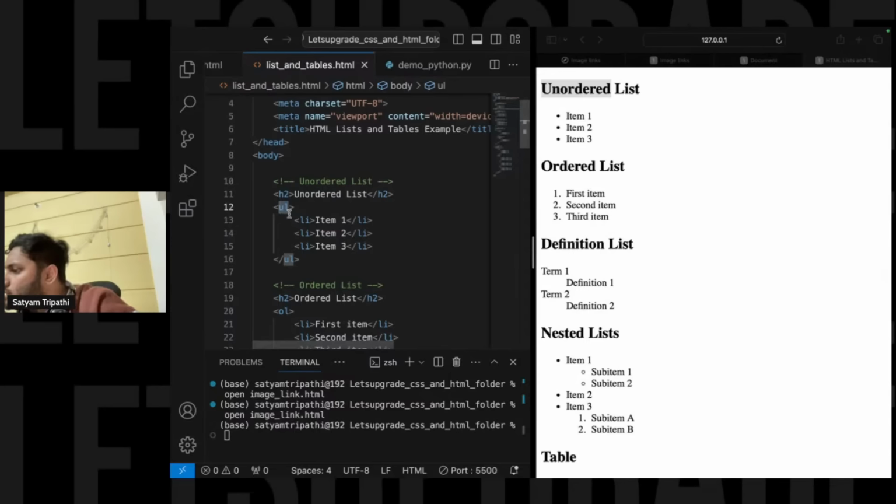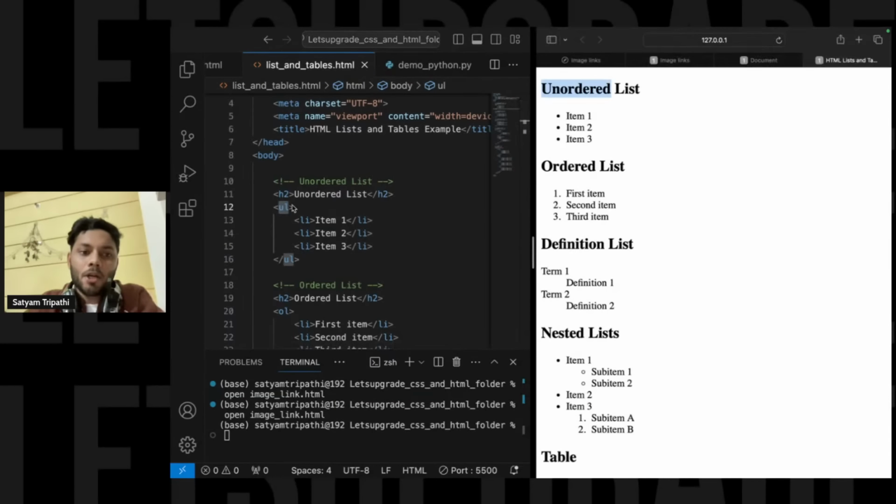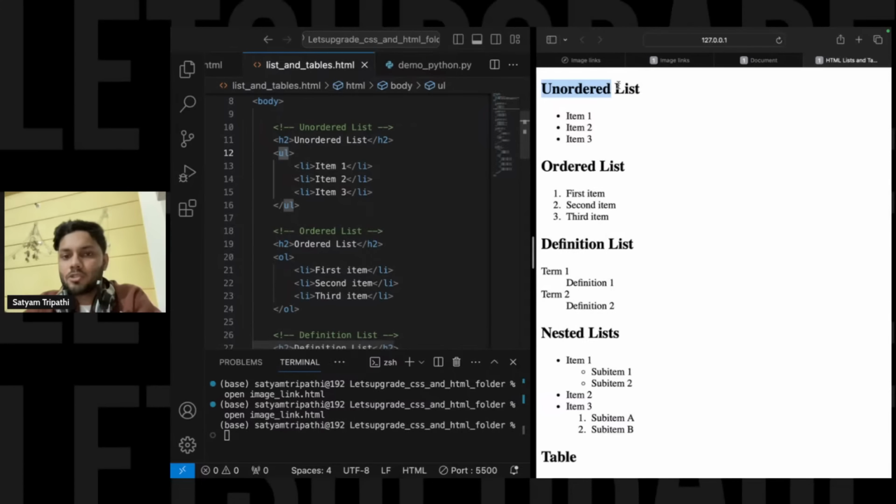Lokwa, what are you asking? Can you show once again how to watch side by side? Okay, just see. So we have an unordered list, and we have an ordered list. This is your unordered list and this is your ordered list. What is the difference that you are able to see, guys? In the unordered list, it is not that the items are shuffled.